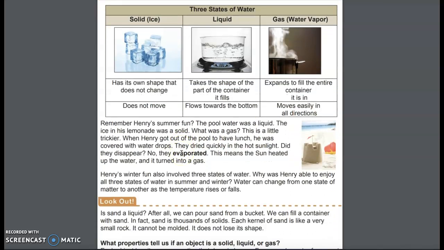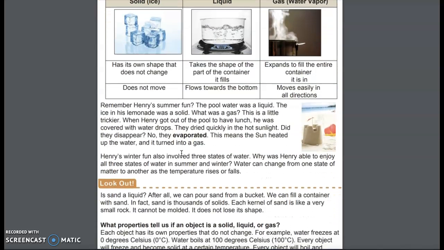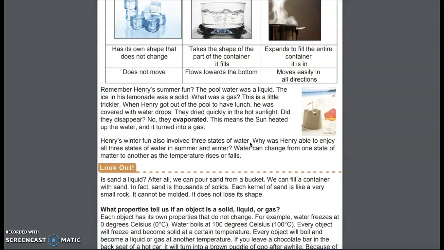Remember Henry's summer fun? The pool water was a liquid. The ice in his lemonade was a solid. What was a gas? This is a little trickier. When Henry got out of the pool to have lunch, he was covered with water droplets, and they dried quickly in the hot sunlight. Did they disappear? No, they evaporated. This means the sun heated up the water and it turned into gas.